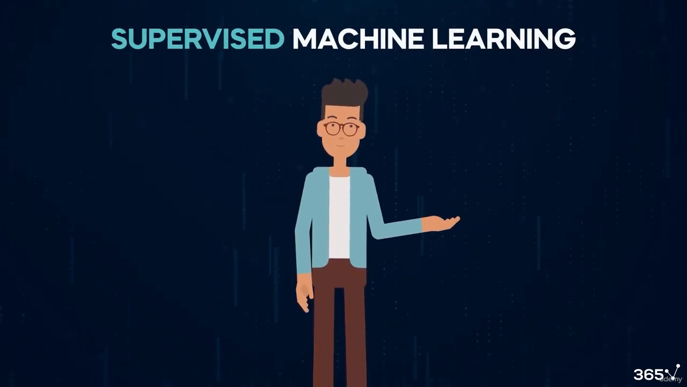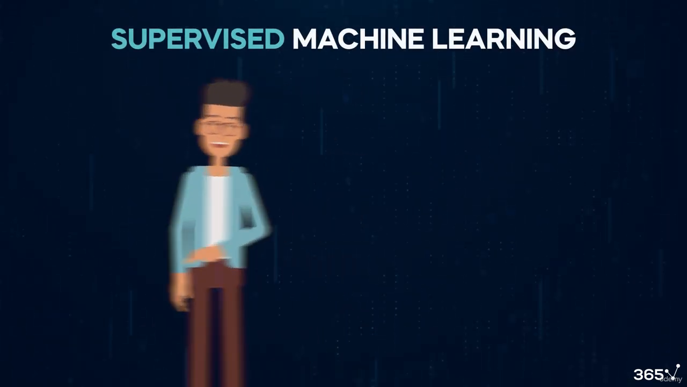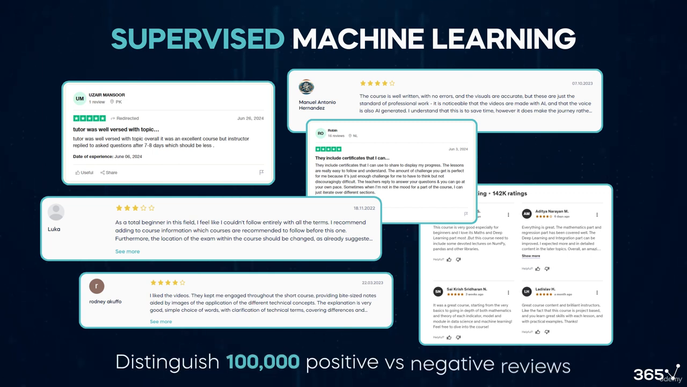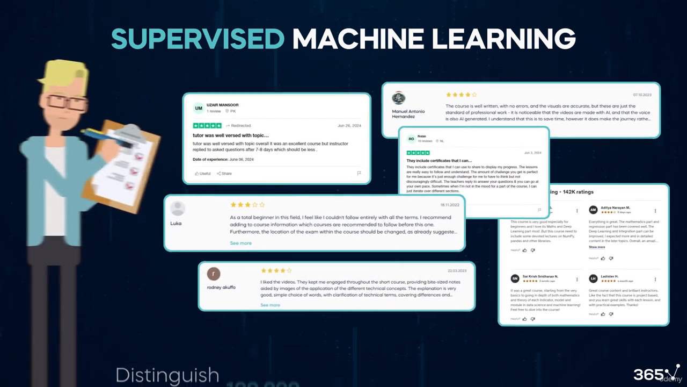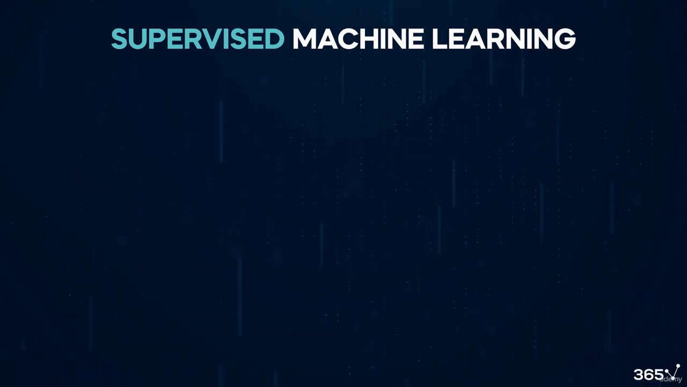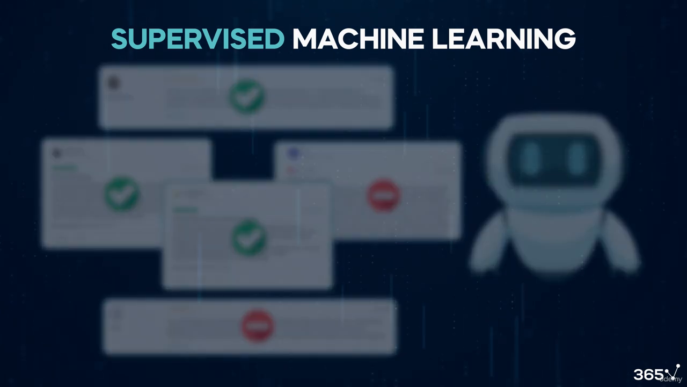In supervised machine learning, we provide labeled data to the computer. For example, if we want to train a model to distinguish between positive and negative customer reviews, we could get a dataset of 100,000 customer reviews and manually label them as either positive or negative. The computer will then use these labels and learn how to categorize new unseen reviews as positive or negative.